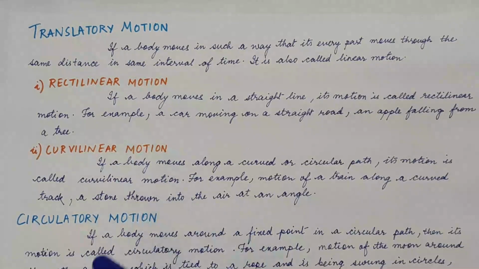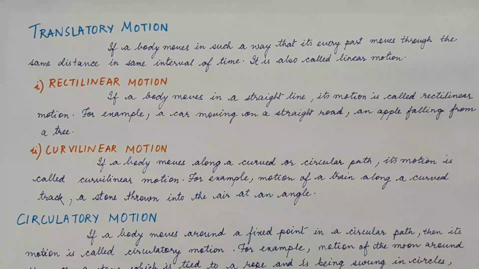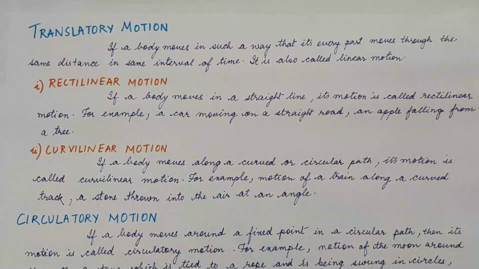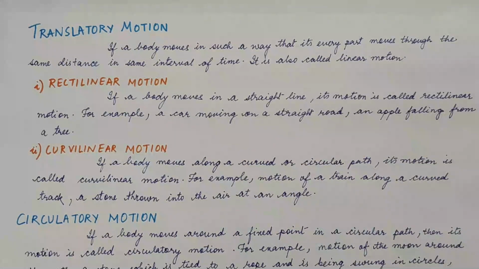Now again it is categorized into two kinds, that is rectilinear motion. So when we are moving in a straight line, like suppose you are just walking in a straight path or you are cycling in a straight road, then it is a rectilinear motion. For example, a car moving on a straight line or an apple falling from a tree, it generally comes straight. So that is rectilinear motion.